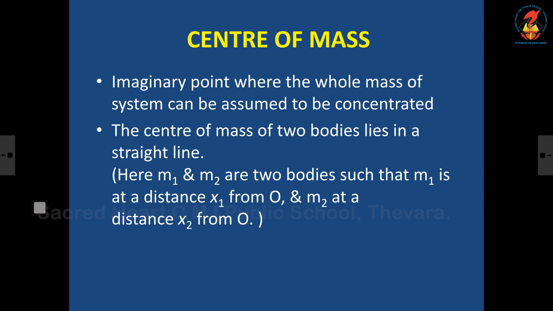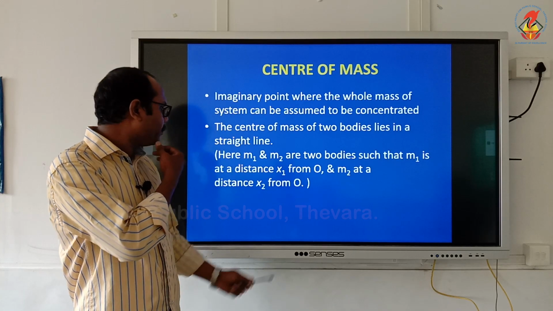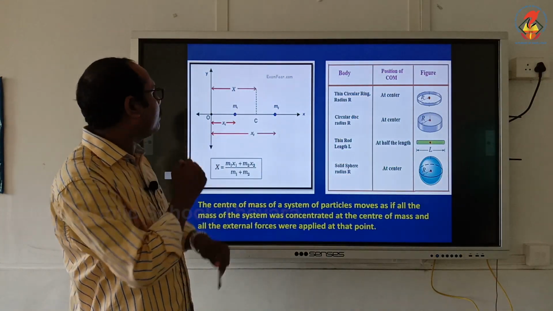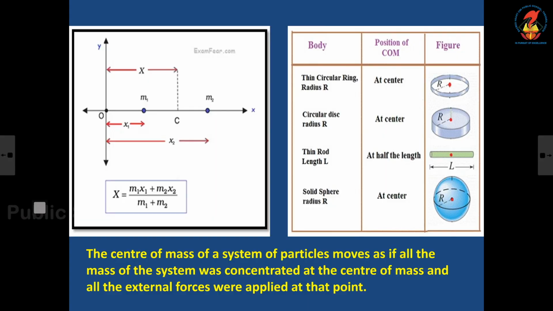So we will see. I am just showing you a figure. There are two bodies, M1 and M2, and I want to find their center of mass. So what I am doing is, from M1 and M2, you just draw a straight line and assume a point where the mass is concentrated. That point I have marked as C.